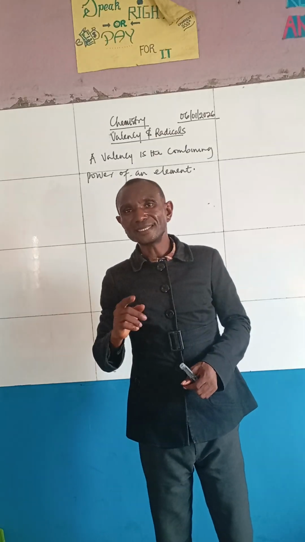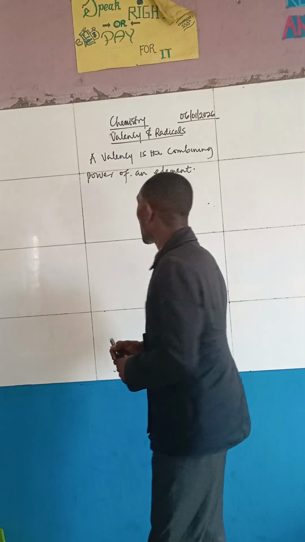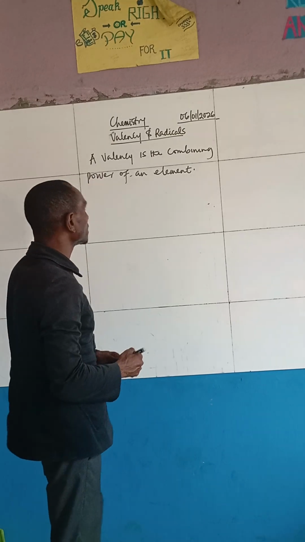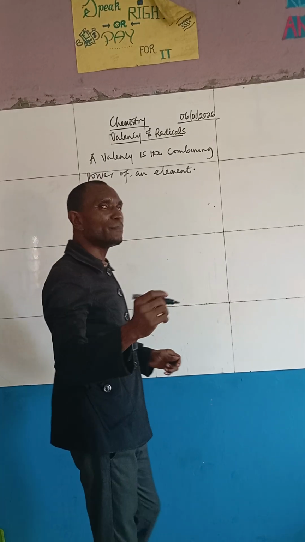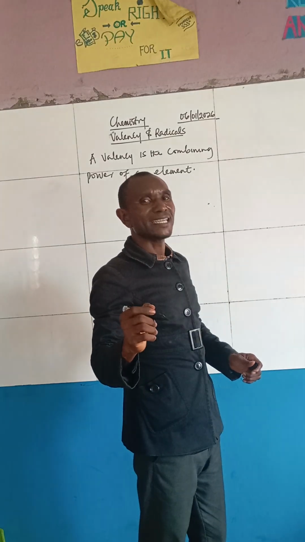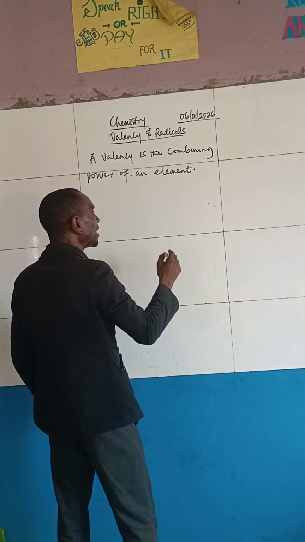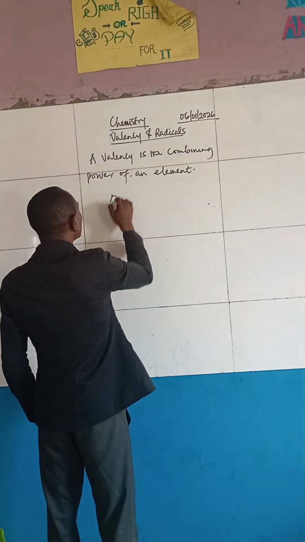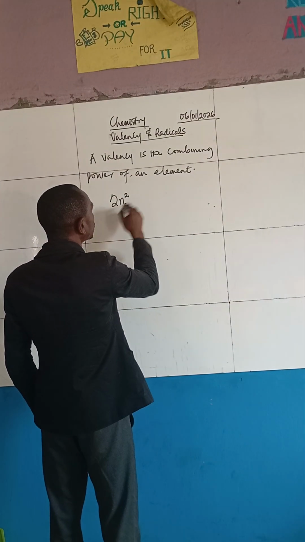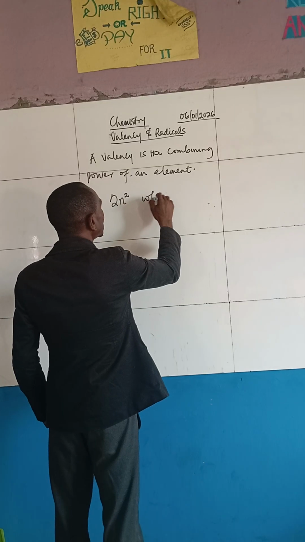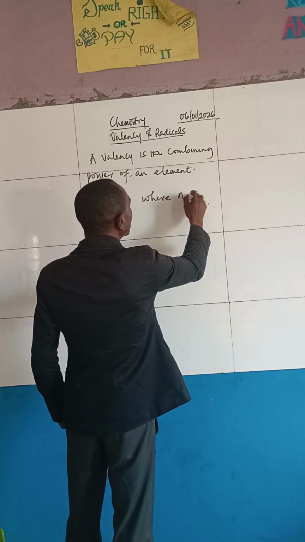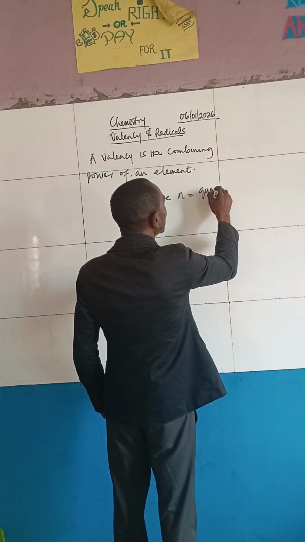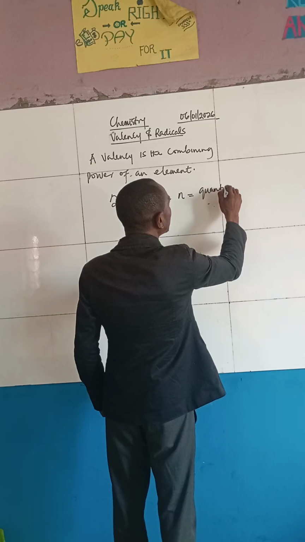All right. Now let's look at the pattern of KLM shells of writing electronic configuration. The maximum number of electrons in each shell is given by 2n squared, where n is equal to the quantum number.